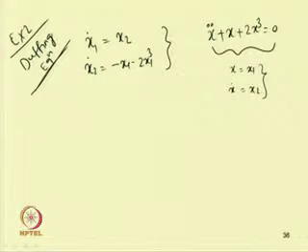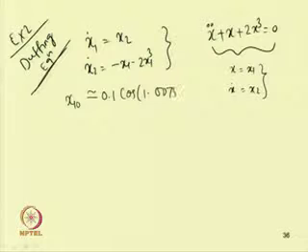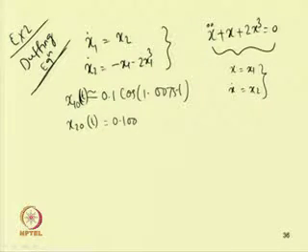From the method of multiple scales, we already know that the solution can be written in this form. So, x1 0 of t can be written as 0.1 cos(1.0075 t) and x2 0 of t equal to minus 0.10075 sin(1.0075 t).